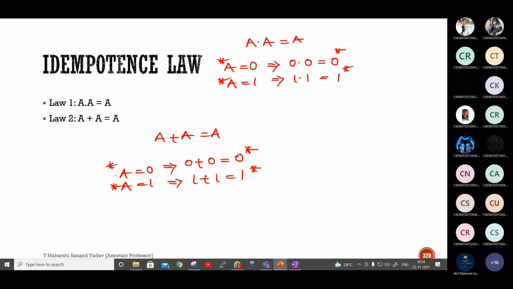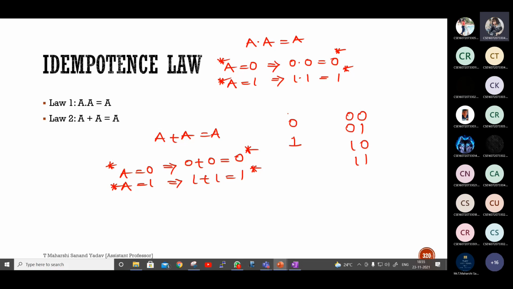Can anyone tell me why I am taking the value of A as 0 and 1? Why not 0 0, 0 1, 1 0 and 1 1? Because it is one variable, sir. Correct.